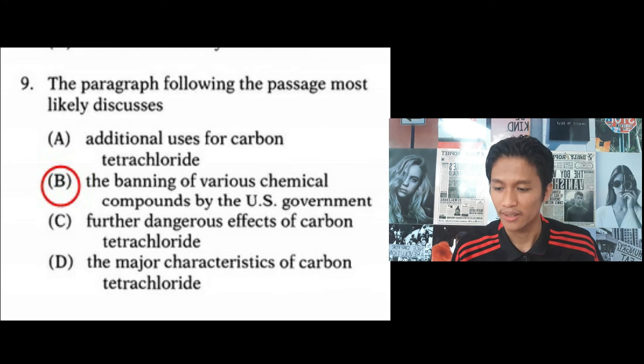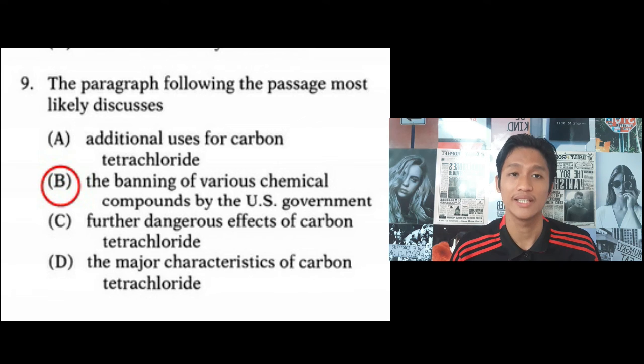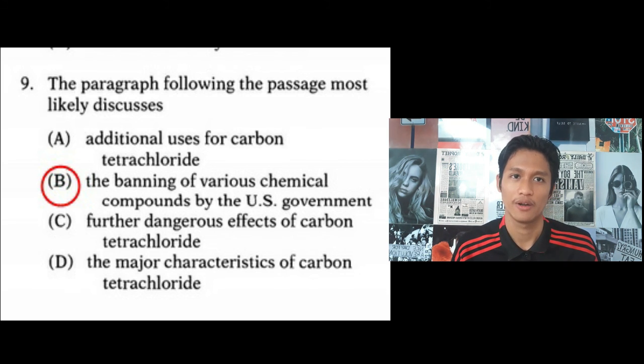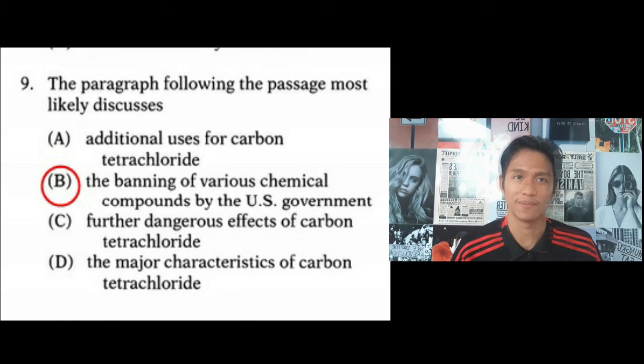But there is B, the banning of various chemical compounds by the US government, and this is the right answer for this question. Why? Because there is a connection, a relation, a coherence between this answer and the last sentence, which is about various other chemical compounds. And that's why B is the right answer for this question.